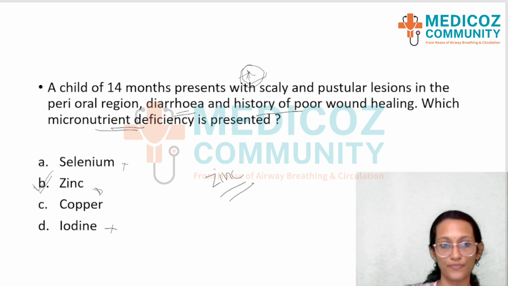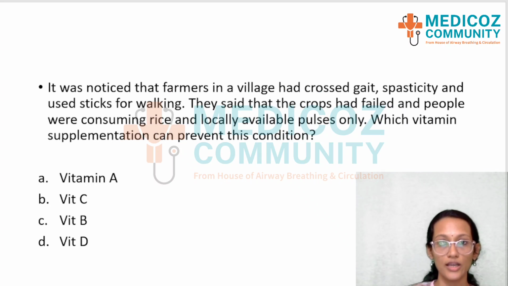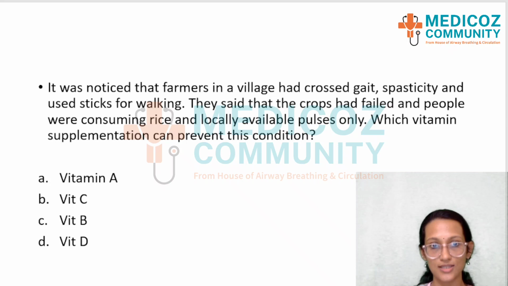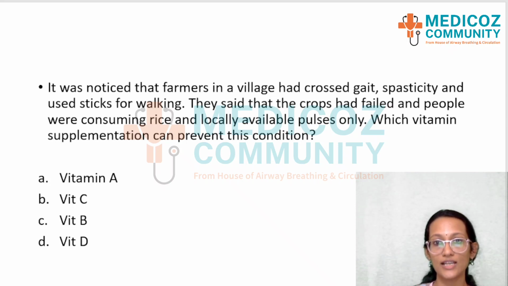Next question. It is noticed that farmers in a village had crossed gait, spasticity, and used sticks for walking. They said that the crops had failed and people were consuming rice and locally available pulses only. Which vitamin supplementation can prevent this condition? So what you should identify is that there's crossed gait, spasticity, and using sticks for walking.